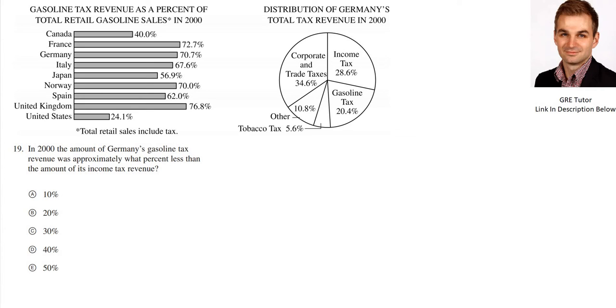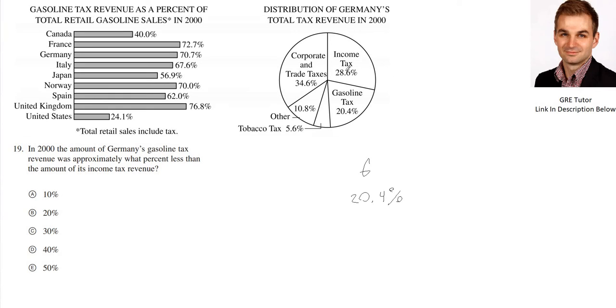Okay, so let's start by finding out what we're looking for. First, we want to know the amount of Germany's gasoline tax revenue. Well, we know that the distribution of the revenue is given over here, and we're talking about Germany, the right chart. So the amount of Germany's gasoline tax revenue right here is 20.4% of their total tax revenue. That's gasoline. And they want to know approximately what percent less this is than the income tax revenue.